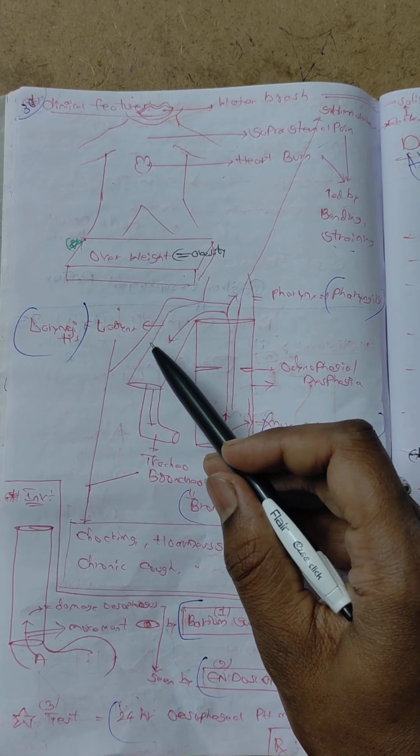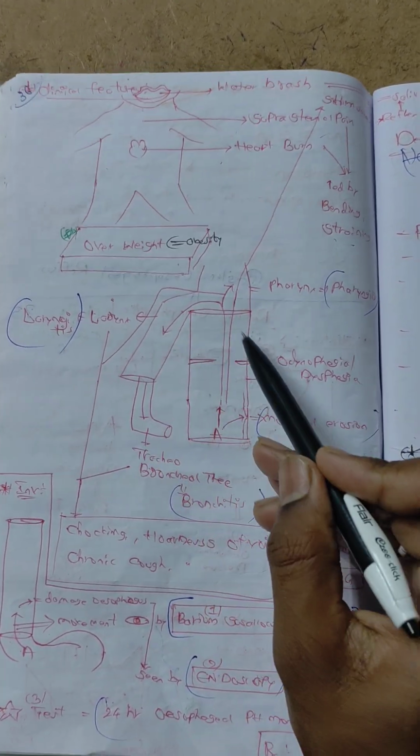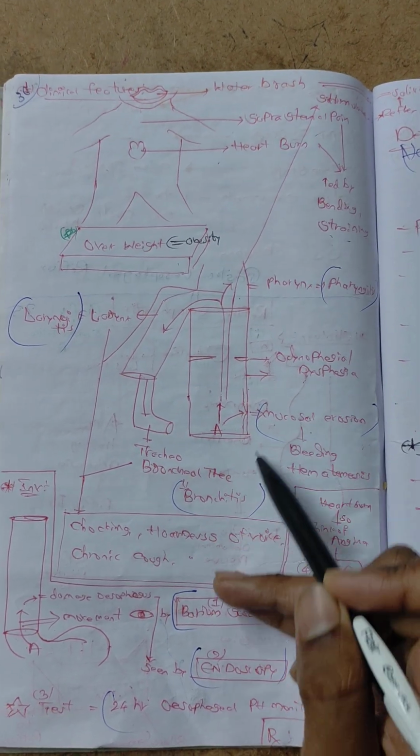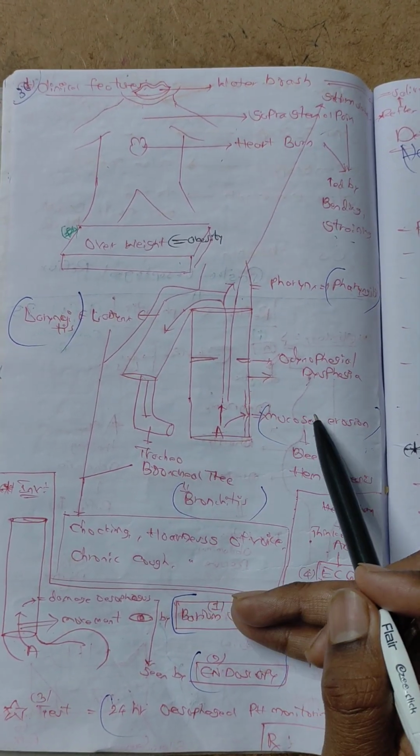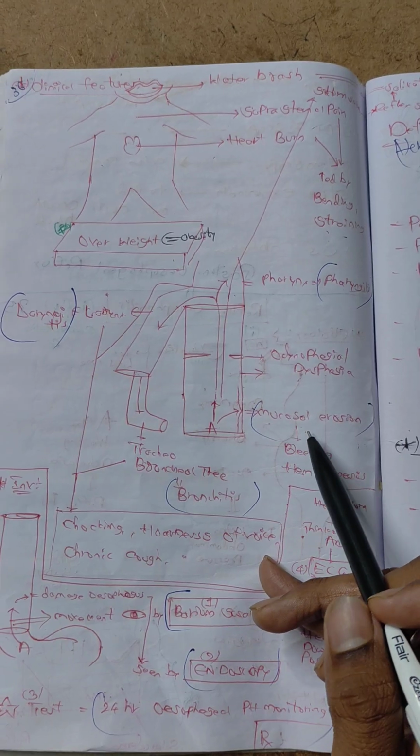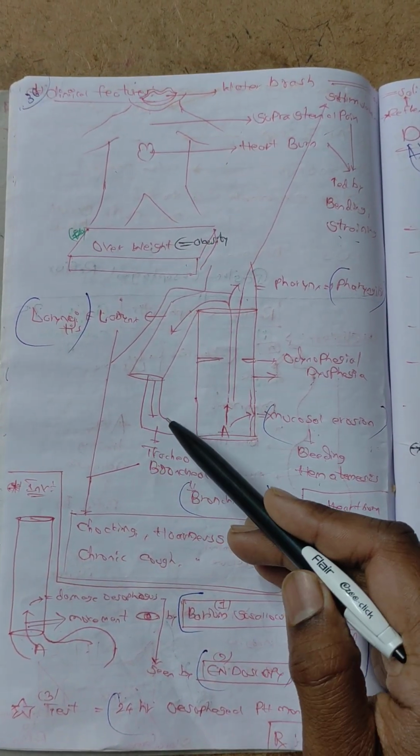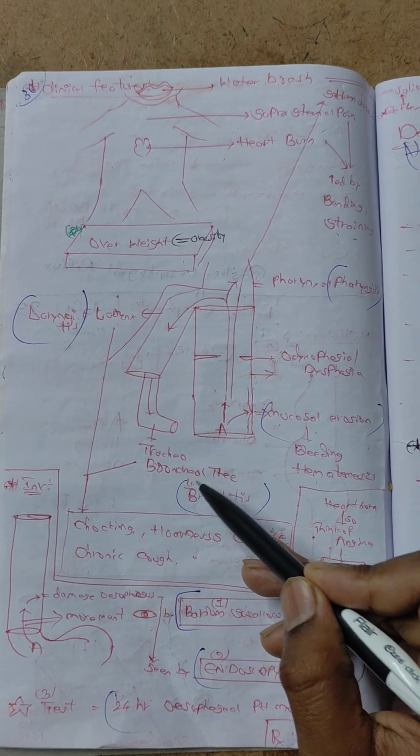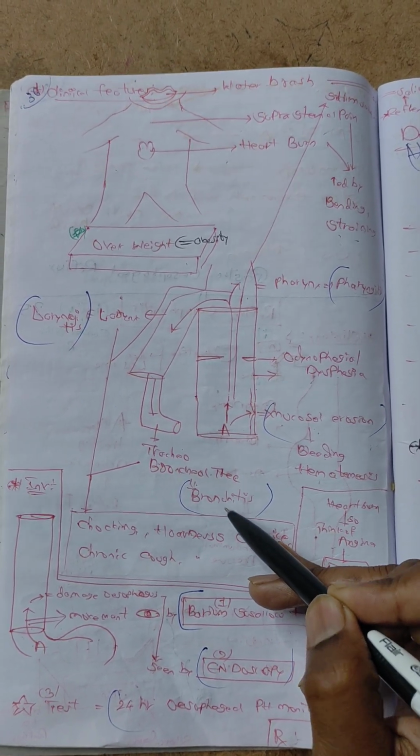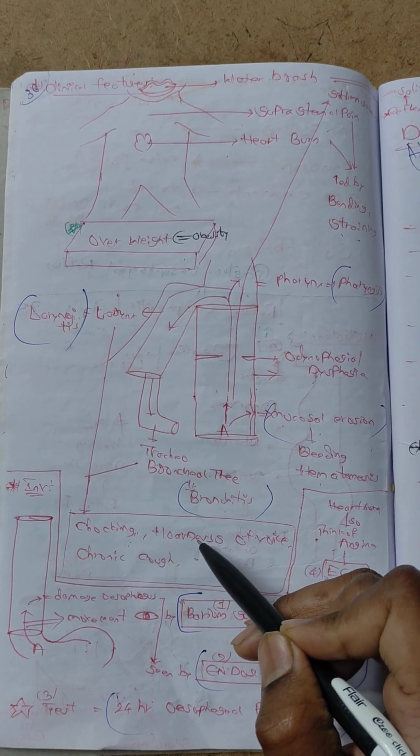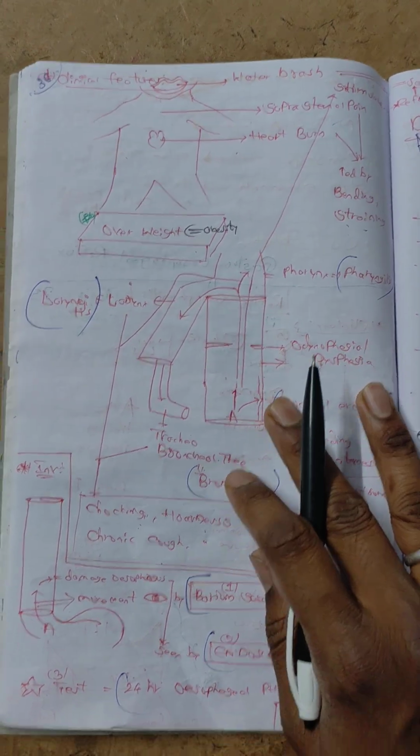So let's view the respiratory system parts. The larynx causes laryngitis, and next pharyngitis, esophagus, odynophagia, and next dysphagia. Next, the esophageal wall causes mucosal erosion, bleeding and hematemesis. Next, the trachea part, tracheobronchial tree, bronchitis. Next, larynx, tracheobronchial tree: choking, hoarseness of voice, chronic cough.